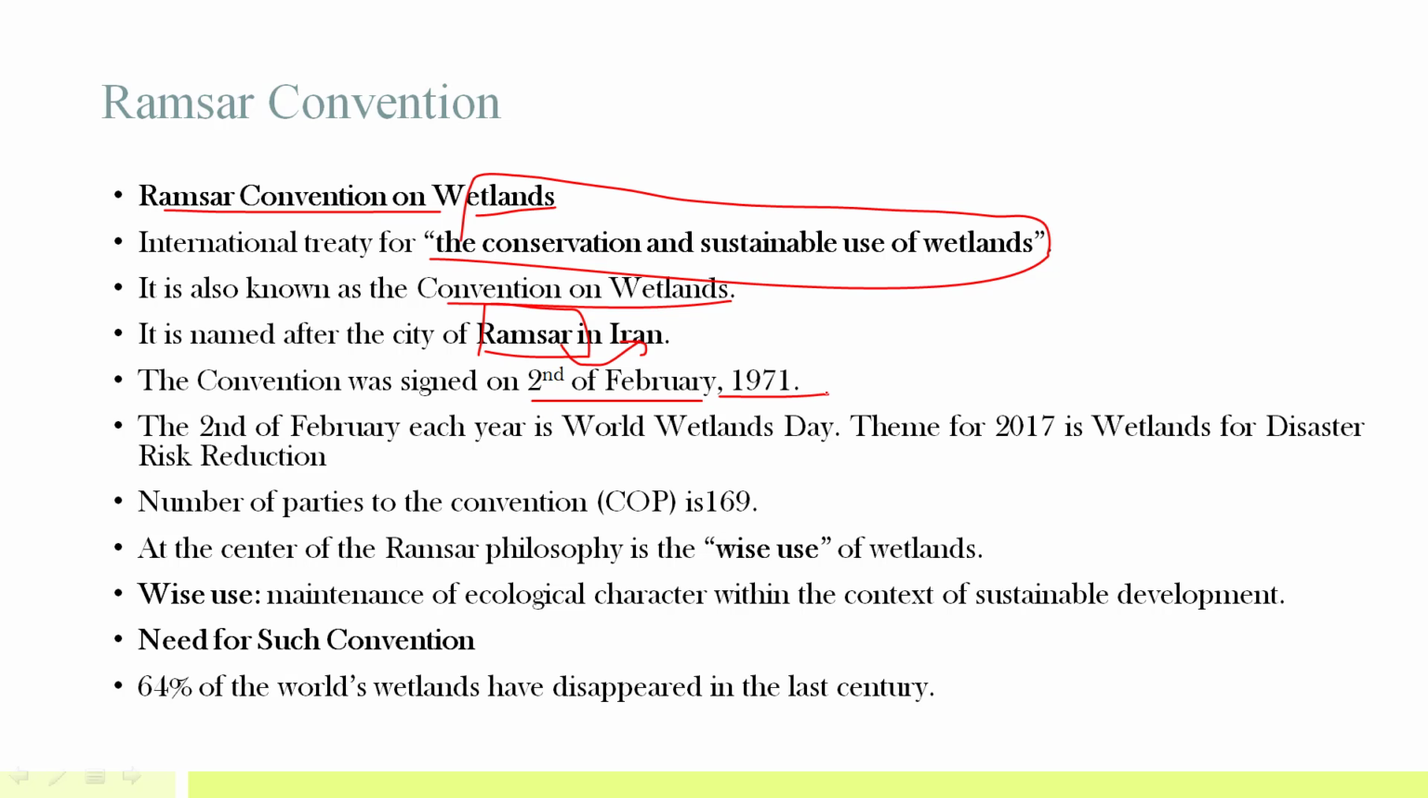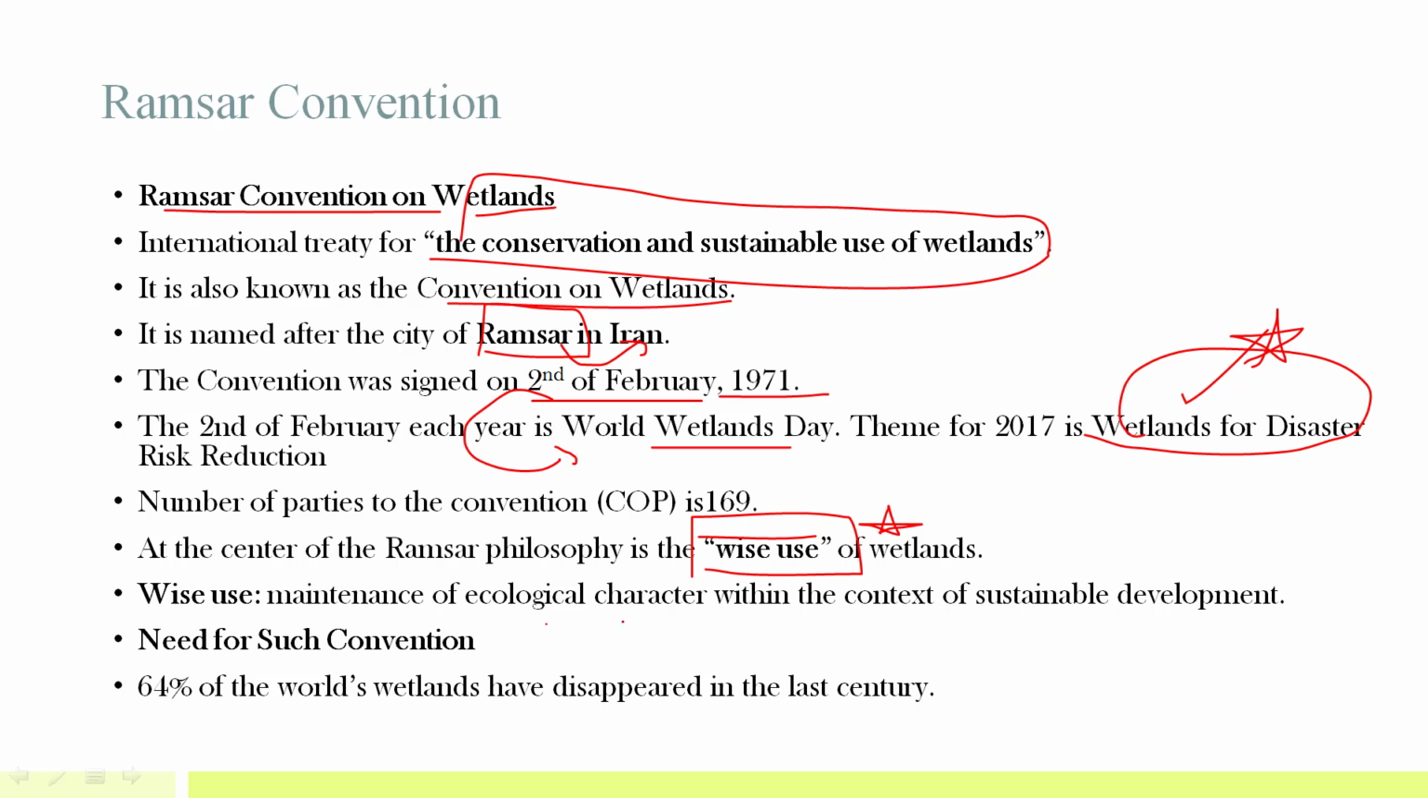of February 1971. That's why on 2nd of February each year we celebrate World Wetland Day, and the theme for 2017 was Wetlands for Disaster Risk Reduction. The number of parties to this convention is 169. And the main philosophy behind the Ramsar Convention is wise and sustainable use of wetlands. Wise use means maintenance of ecological character within the context of sustainable development.